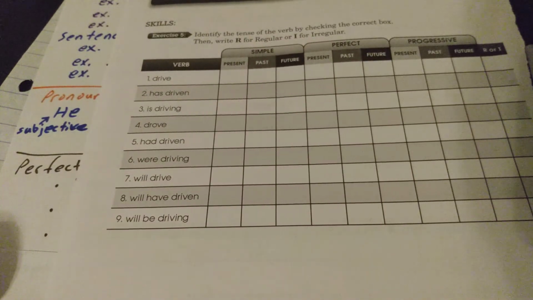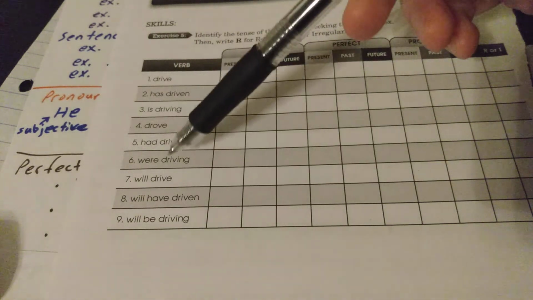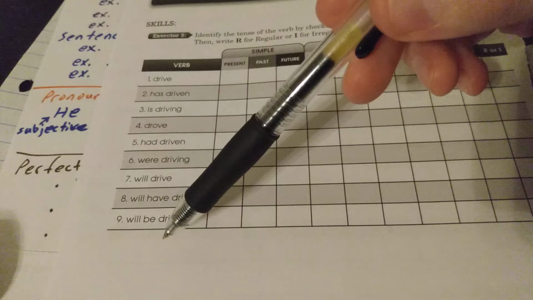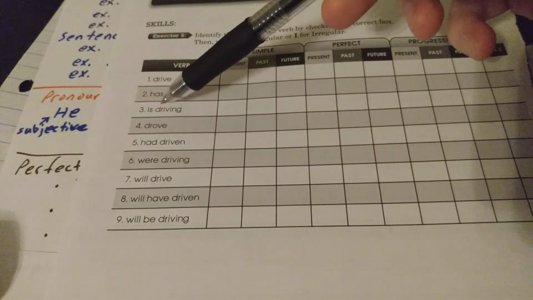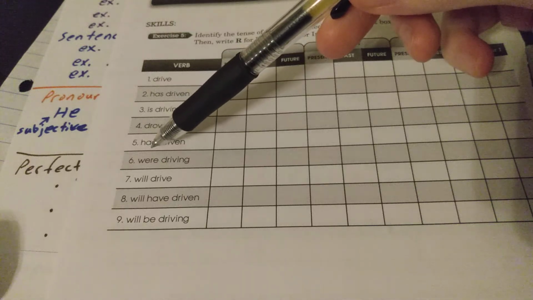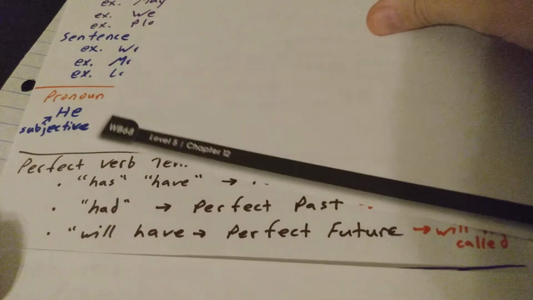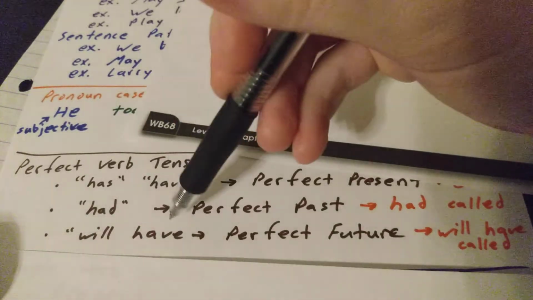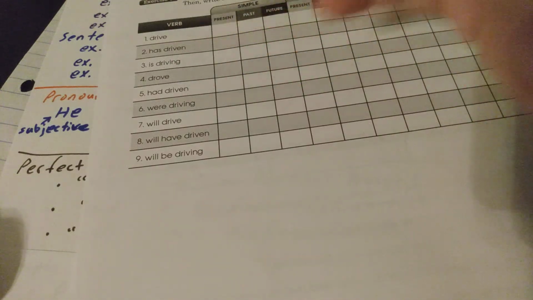So let's see if we can locate some perfect verb tenses that utilize the helping verbs has and have. If you look at this, are there any verbs that have the helping verbs has or have? That one does. Or will have. That one does. Number 8, number 2.